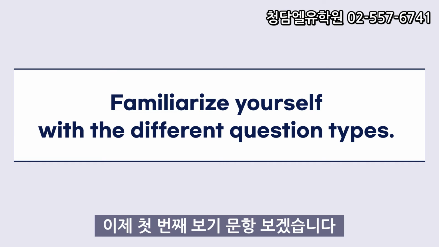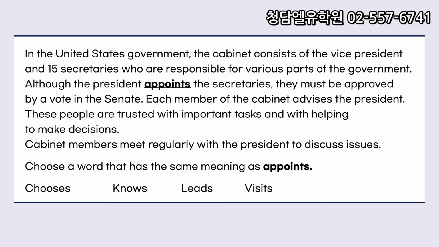Now, let's go over the first sample question. In the United States government, the cabinet consists of the vice president and 15 secretaries who are responsible for various parts of the government. Although the president appoints the secretaries, they must be approved by a vote in the Senate. Each member of the cabinet advises the president. These people are trusted with important tasks and with helping to make decisions. Cabinet members meet regularly with the president to discuss issues.